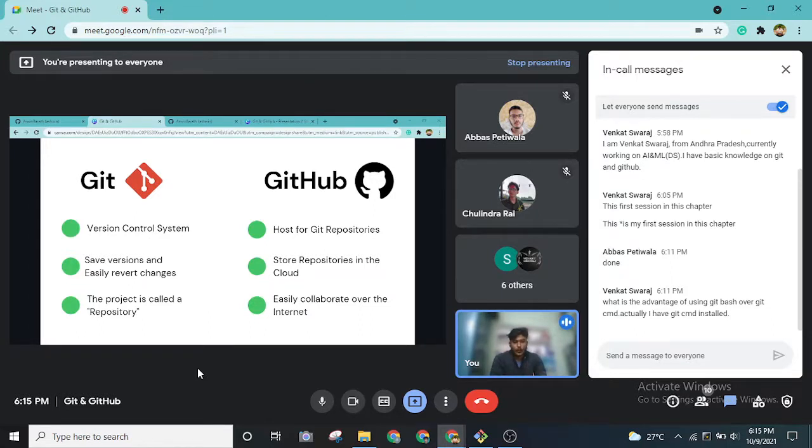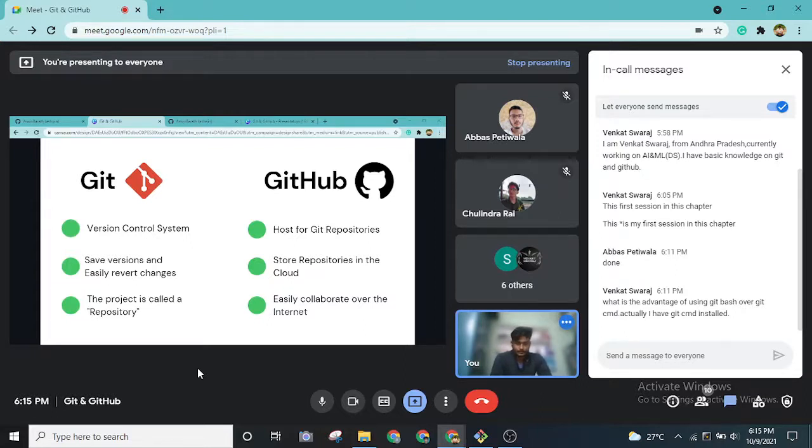In order to avoid that, we can use Git to save the versions of each of our project files. And GitHub is where we can collaborate. When I said we are all working towards one single project, we can use GitHub to host our Git projects. Host is nothing but uploading it on GitHub. So GitHub acts as a server. Behind the screen, GitHub is a cloud platform where they use servers to save our code. So that's the main difference.